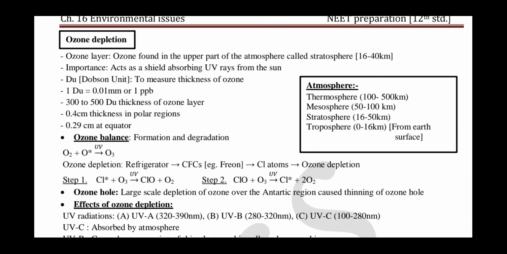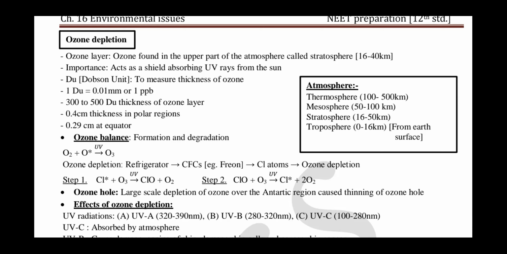But due to the greater production of CFC, which causes the degradation of ozone, the degradation rate is high compared to the formation, and that leads to ozone hole formation over the Antarctica region.